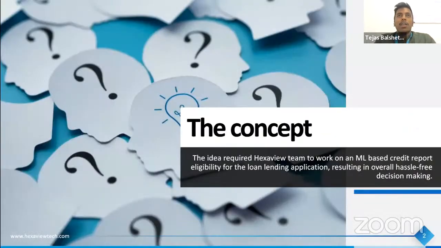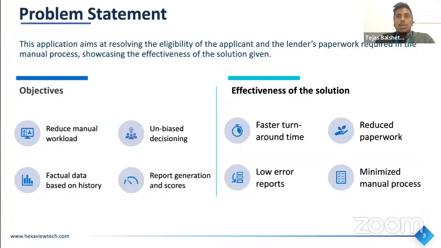So the idea behind the creation of the project was to create an ML-based credit report eligibility calculation for an applicant. For example, I'm applying for a loan and I'm trying to check if I will be eligible for that loan or not. So I'll be scored on the scale of 0 to 100, 100 being the best, and that I should get the loan. The project aims at resolving the eligibility of the applicant and also reducing the paperwork and manual process on the lender side, to reduce the time required in processing the application.